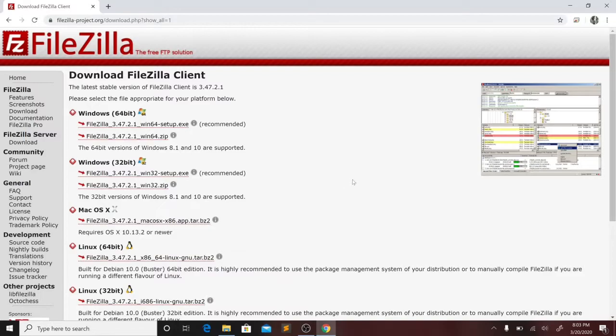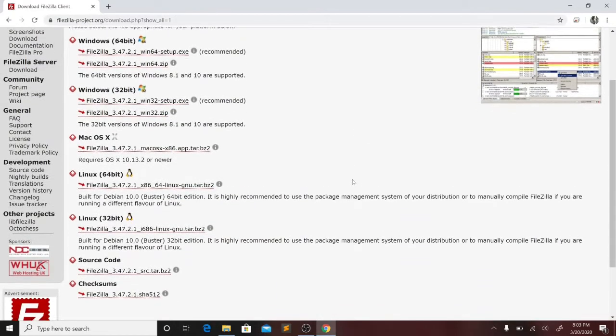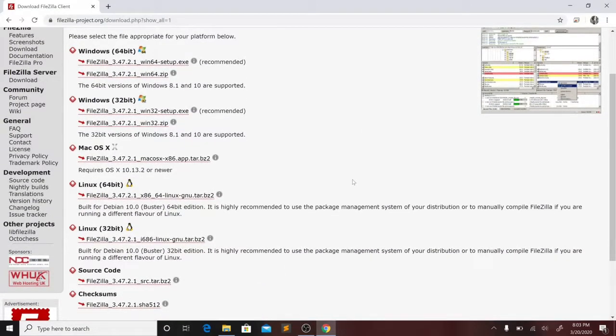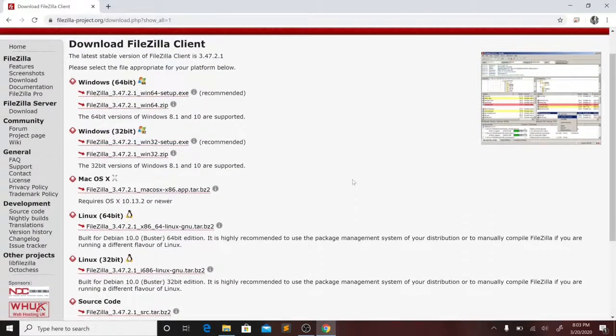From here, you can choose any download depending on whether your machine is Windows or Mac or Linux. So I have a Windows 64-bit machine. I'm going to download this one. Let's open this.